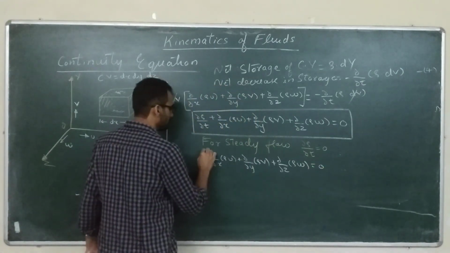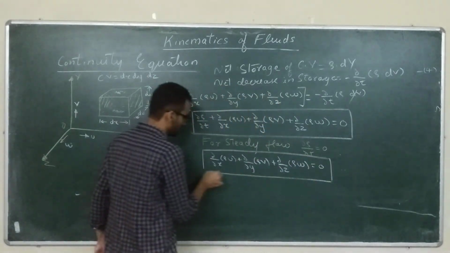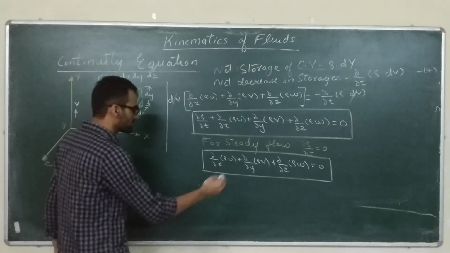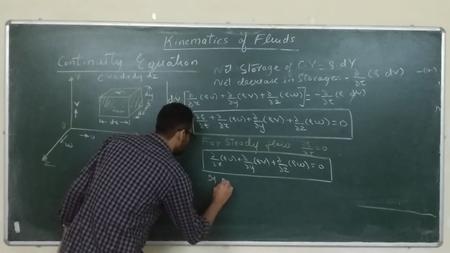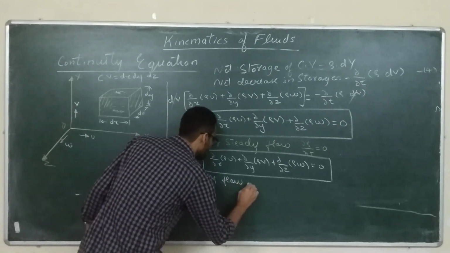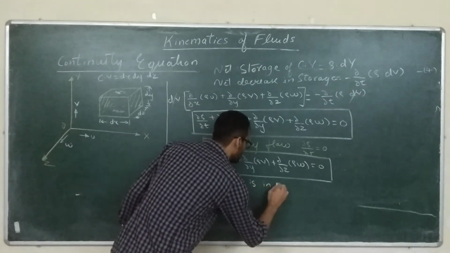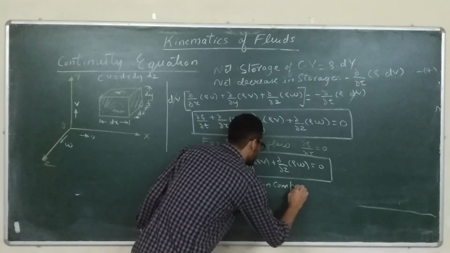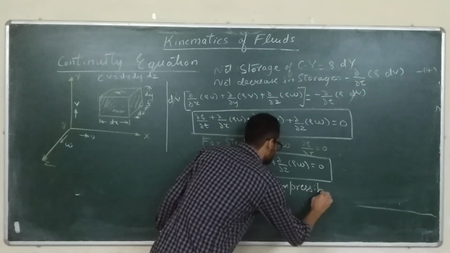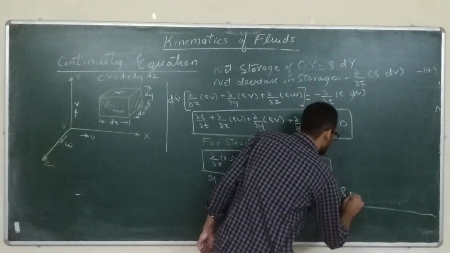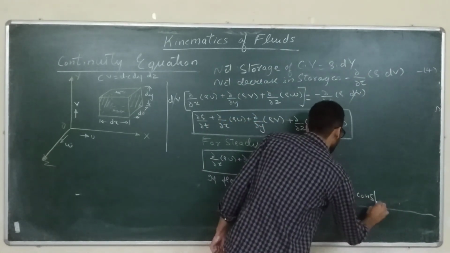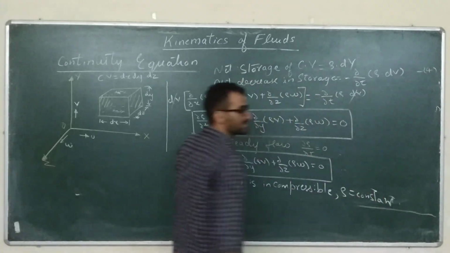So this equation can be used for steady flows, and if the flow is again incompressible, then we know that rho is constant, with space and time both.